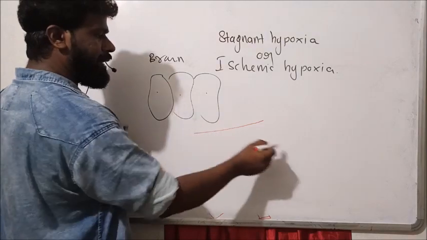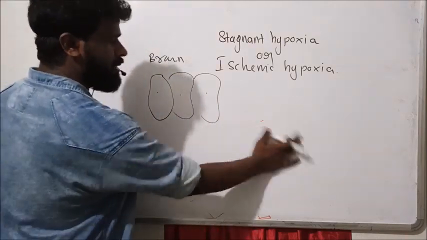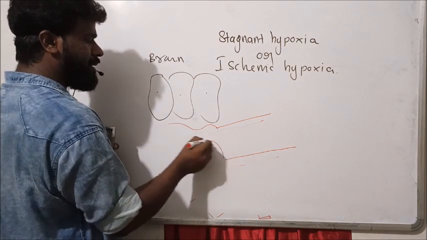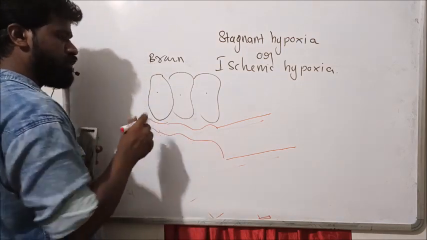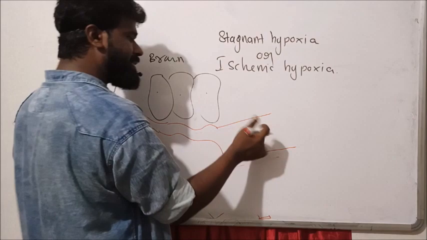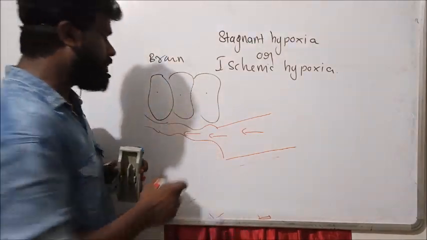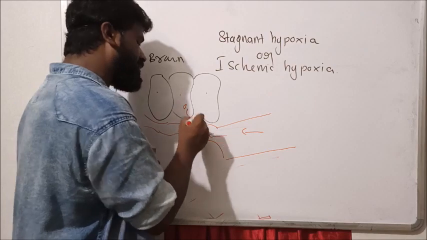This one is the carotid artery, and this is the capillary passing through the neural tissue. The carotid artery supplies oxygenated blood to the tissues, and thereby the neural tissue gets oxygen from this blood.